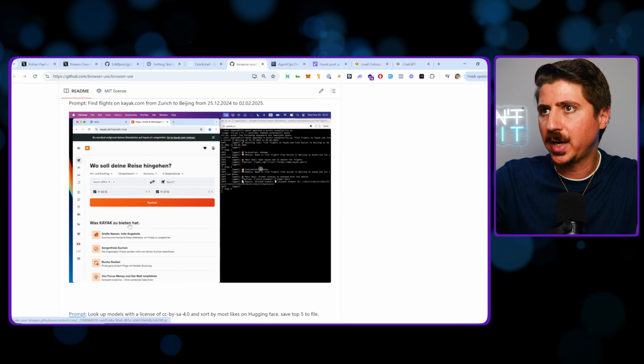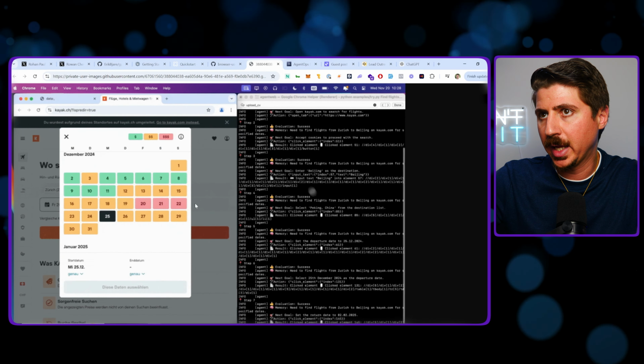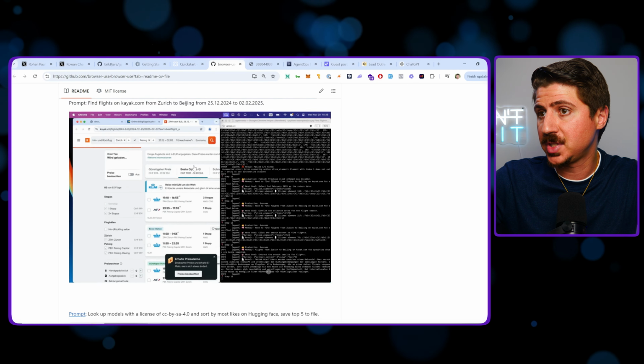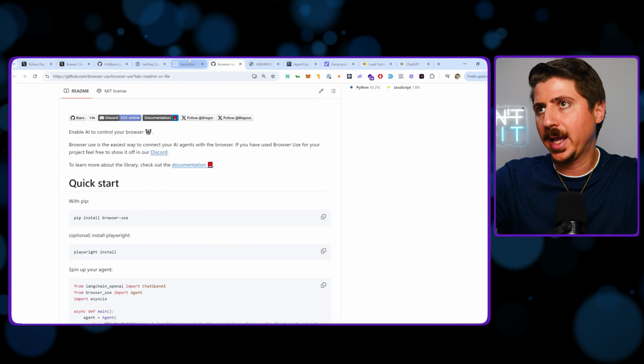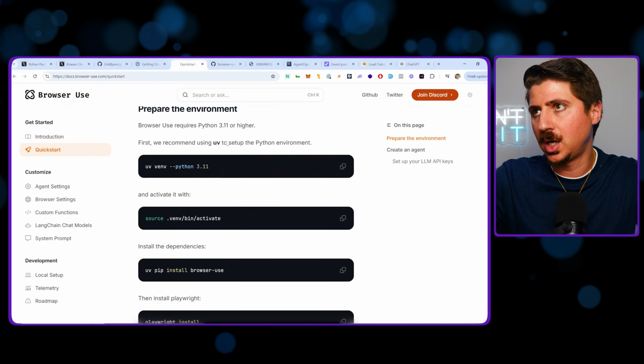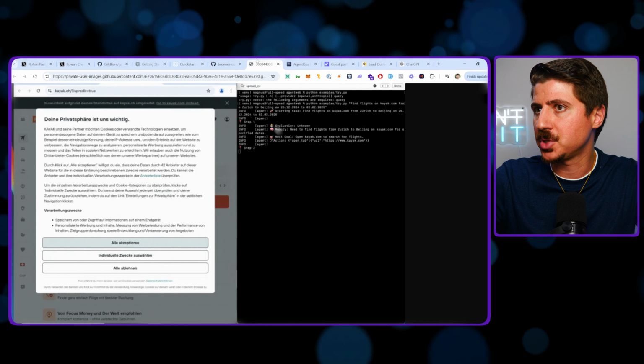Another one here is to find flights and book them for him. So it's searching online, finding flights, and booking them for him. You can see this is pretty cool, pretty useful stuff. These are some of the things you can use AI agents for. Again, these are the open source options you have here: Browser Use, GPT-Me. Again, I'll link all this in the description below.